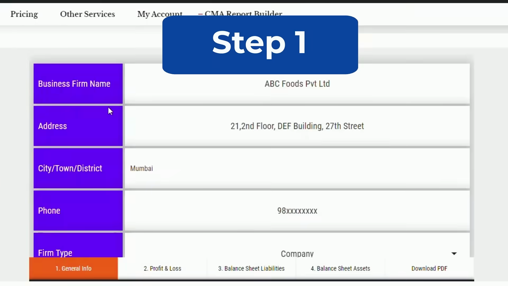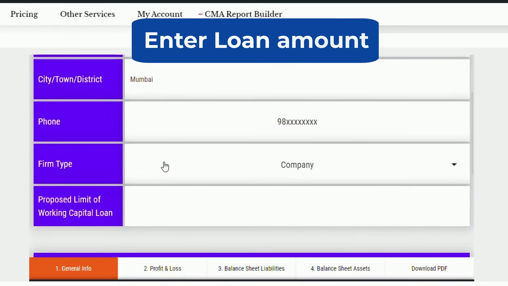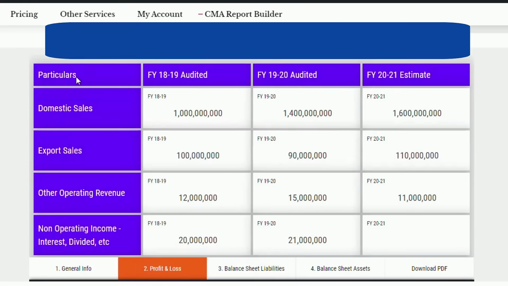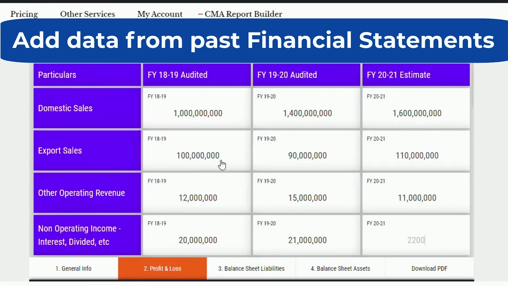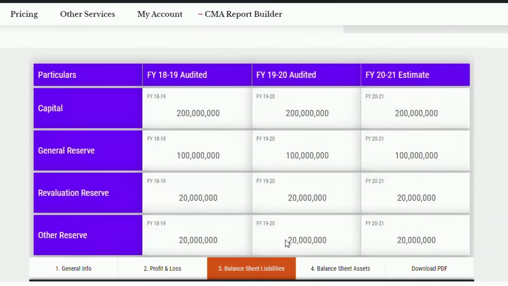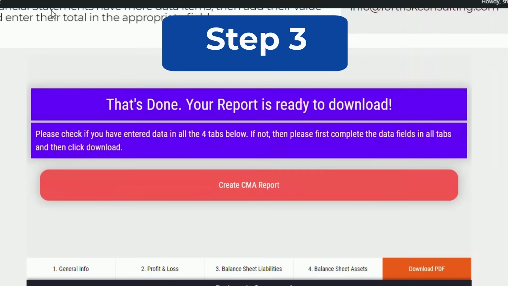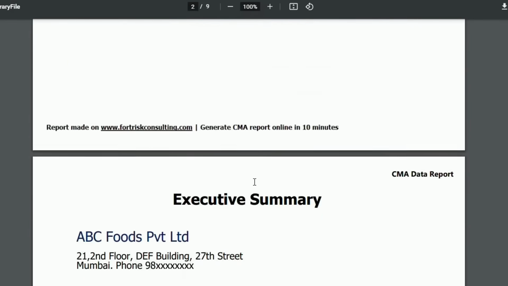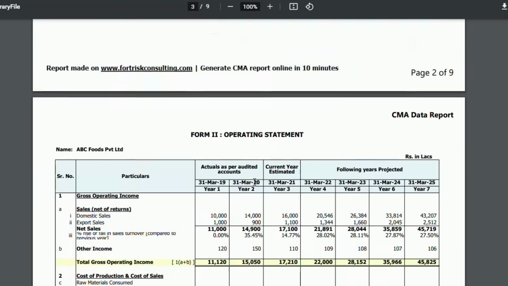Step number 1. Enter the loan amount that you wish to apply for. Step number 2. Add the financial data as appearing in your past profit and loss account and balance sheet. Step number 3. Just click download and our CMA Builder will create a best custom report for you that is as prepared by country's top experts. This is not only fast and efficient but will also save you lots of money.